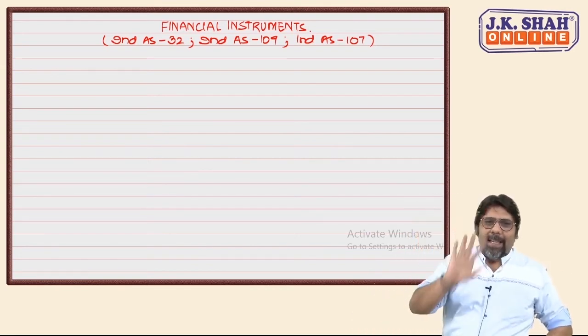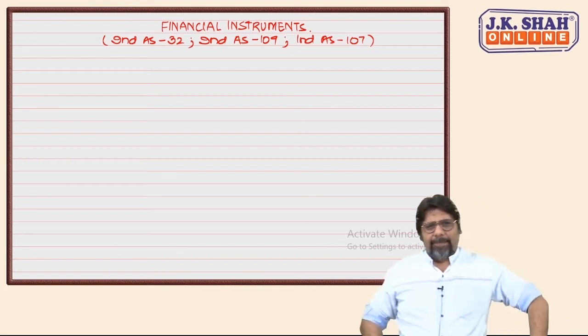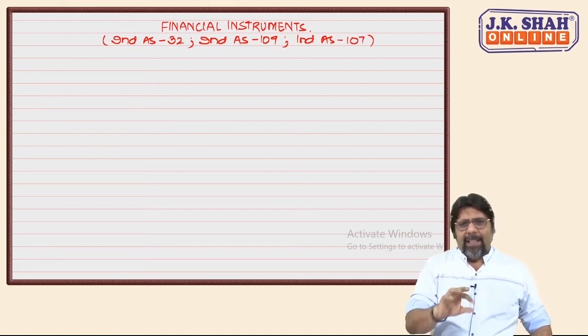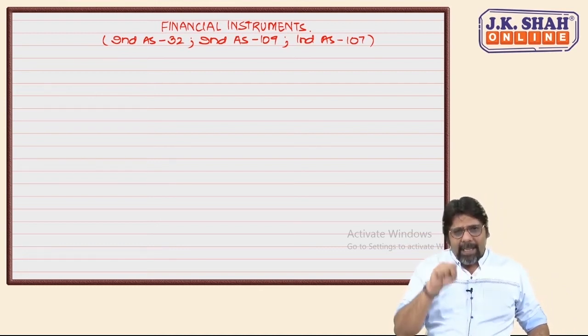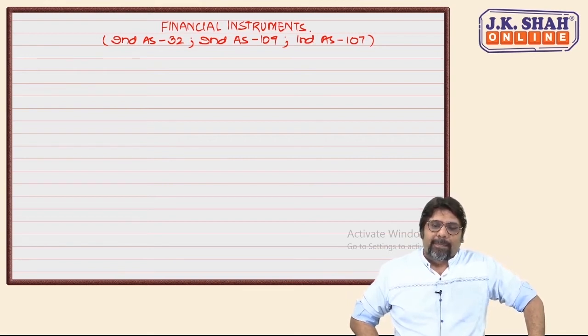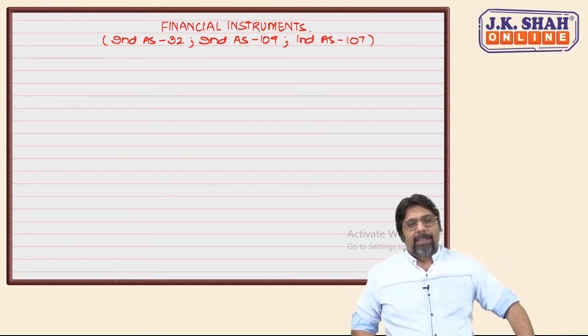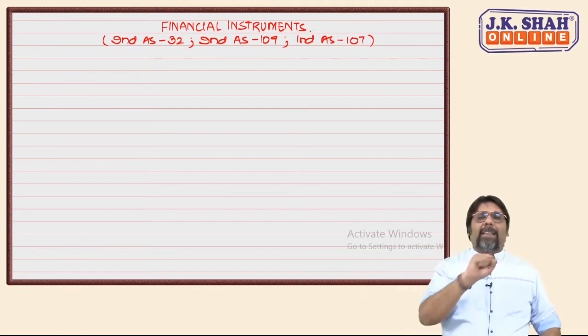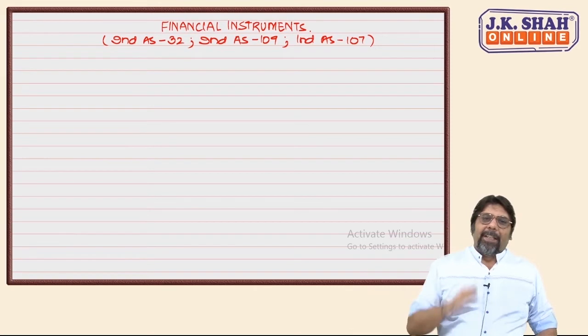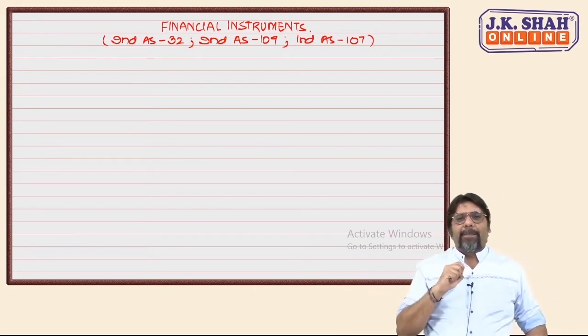First of all, tell me, did any standard give us this journal entry? Have you seen any standard governing equity share capital? No. There was no standard governing equity share capital, so we did not pay heed to it. We got this journal entry from company law.